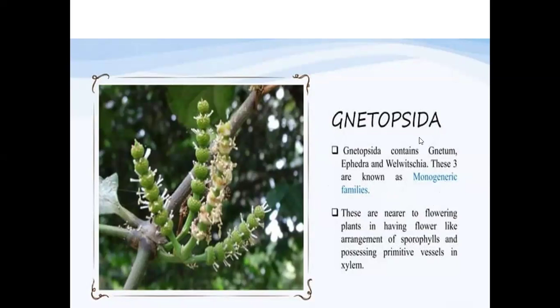That is, each family, Gnetum, Gnetaceae, has only one genus. Ephedraceae, Ephedra, only one genus. Welwitschia, Welwitschia. So three families with only one genus. That is the reason why we call them monogeneric families. So these are very near to the flowering plants in having flower-like arrangement. You can see here, these are the flower-like arrangement of the sporophylls, possessing very primitive vessels in the xylem.